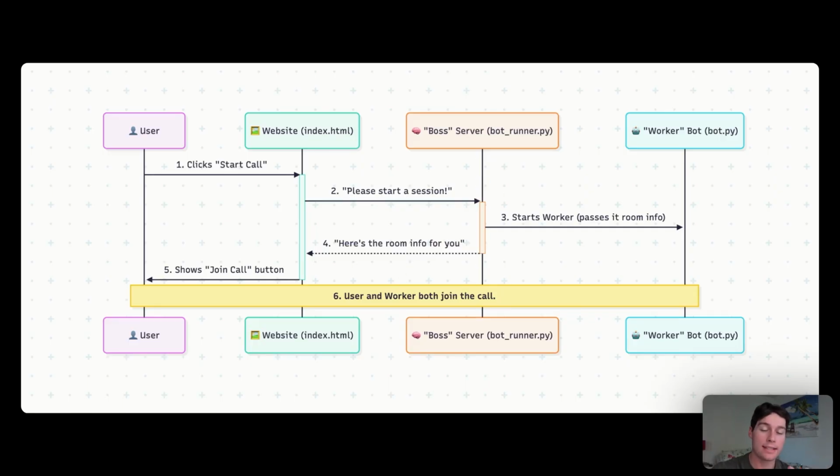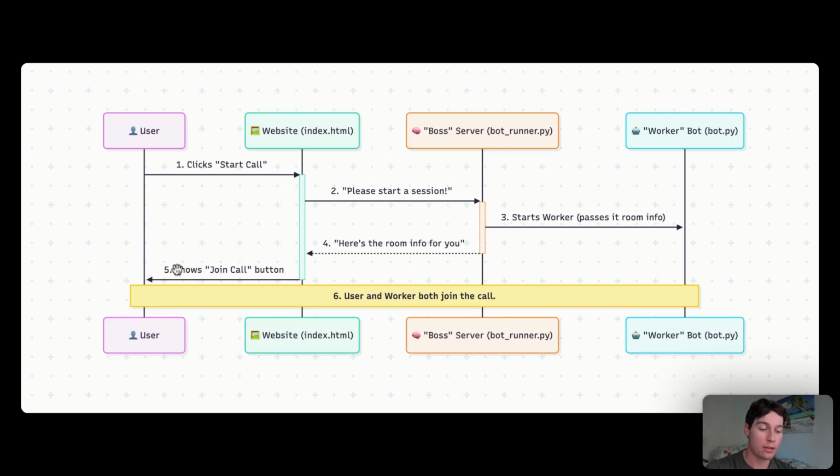At the same time as it's starting the bot, the server sends its response back to the website. This response is a little piece of JSON that says, here's the room info for you. This JSON contains the room URL and the user's participant token. Now that our front end, which is us, has the room to join and access to join that room, the JavaScript on our page is not going to say start call anymore, and it's going to say join call, which now has the unique room URL as its link.